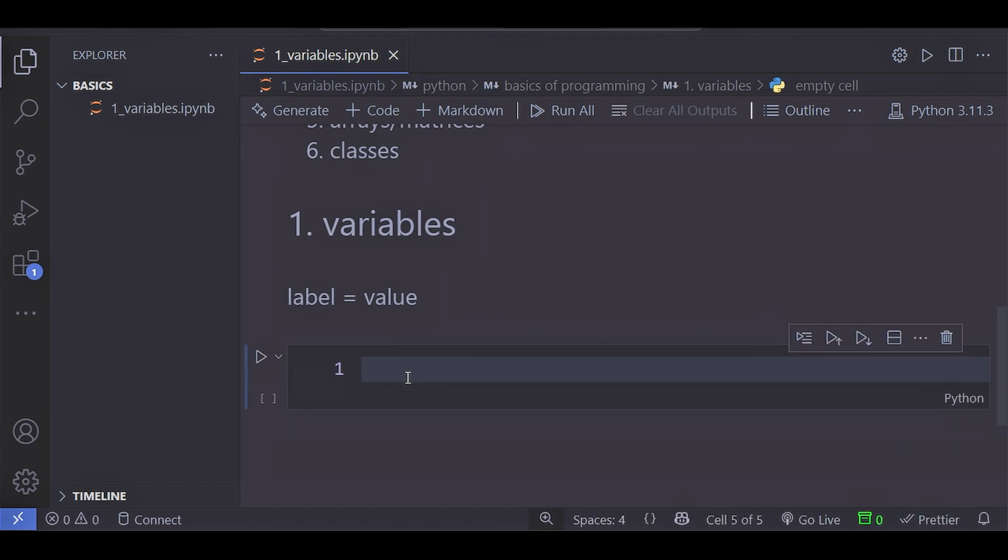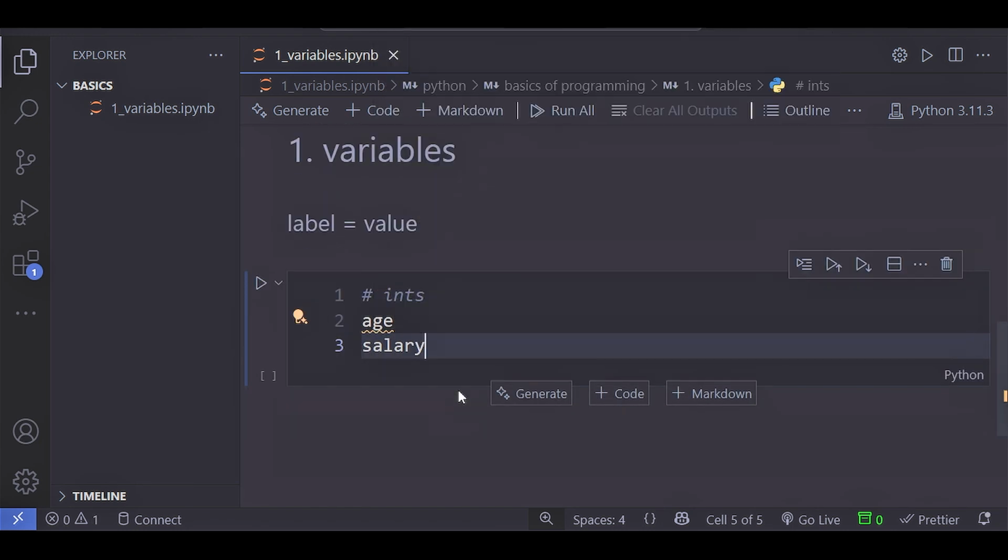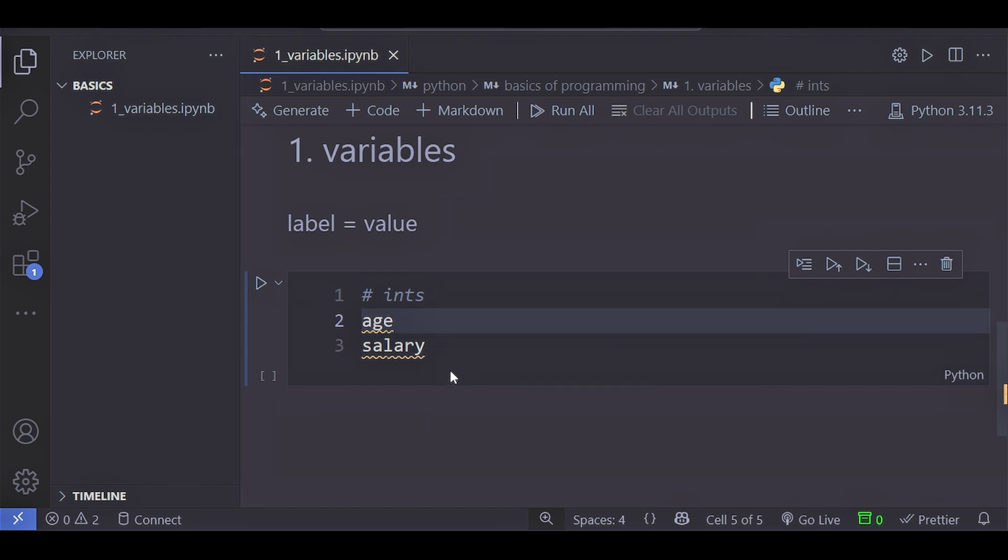We have very famous types of variables. The very first one are the integers, ints. Integers, for example, age, salary. Age, we assign a value to it like this: age equals, let's say, 50. The salary here is a special case of ints.